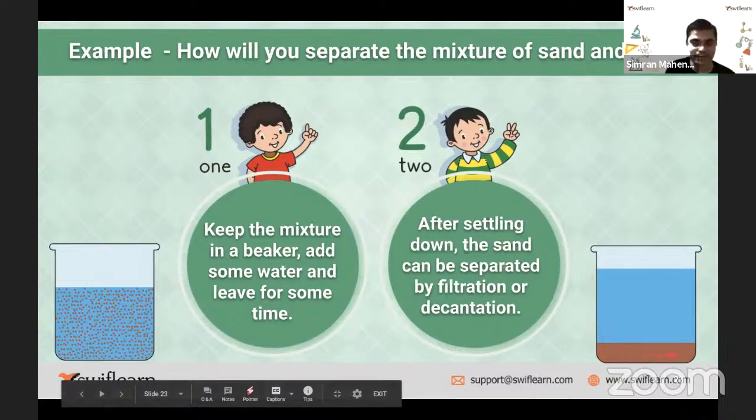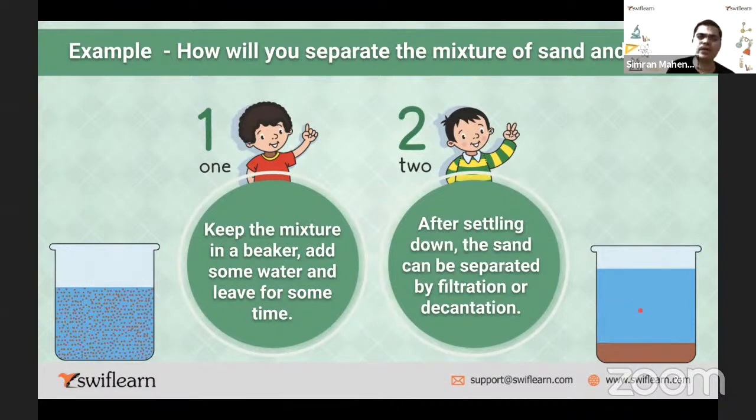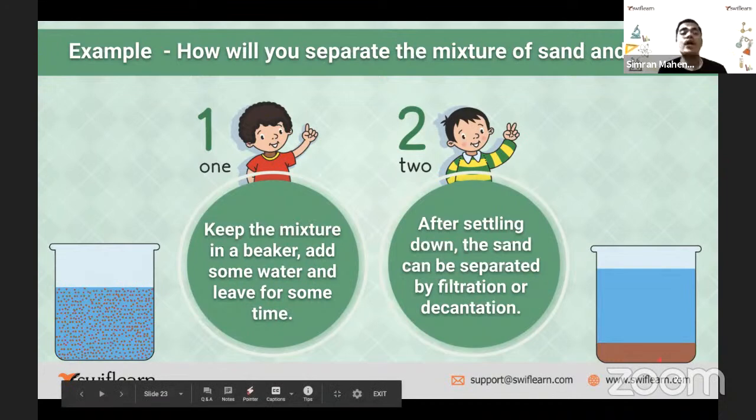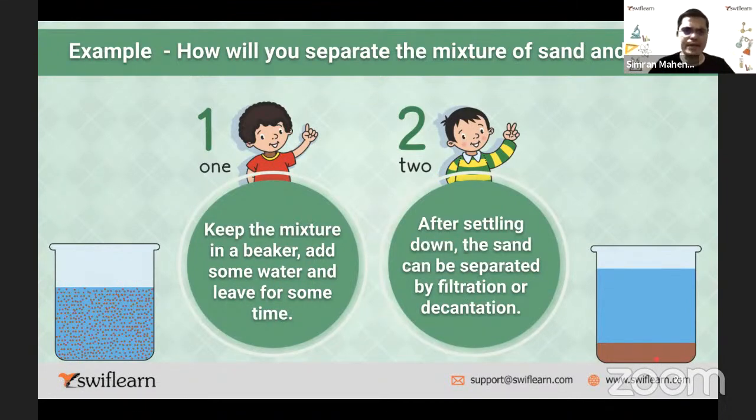As you can see, at the down portion, all the sand settles down, and whatever is on the top is pure. All the impurities are settled down. Are you getting this? Any doubt in this?